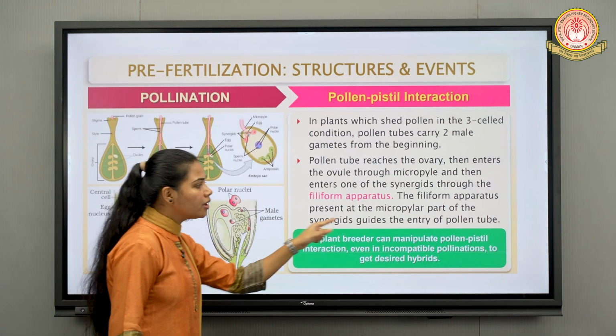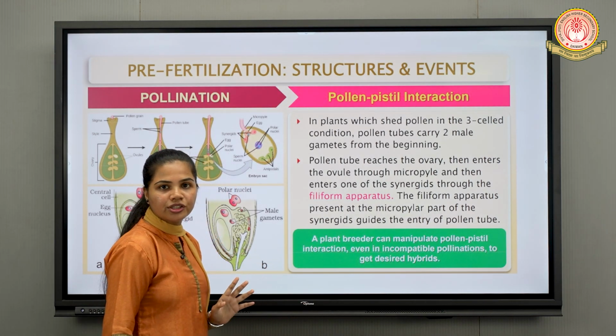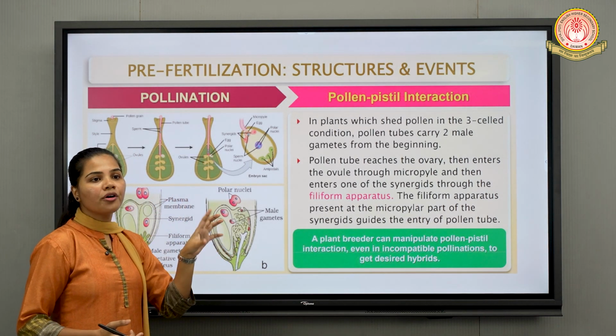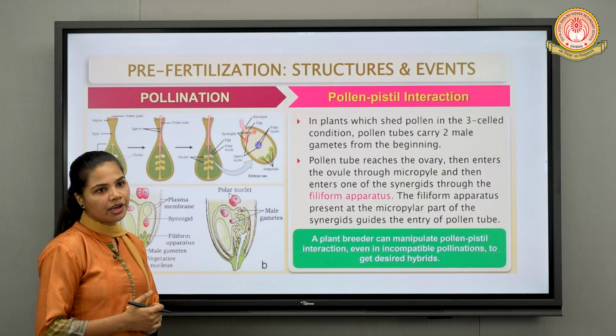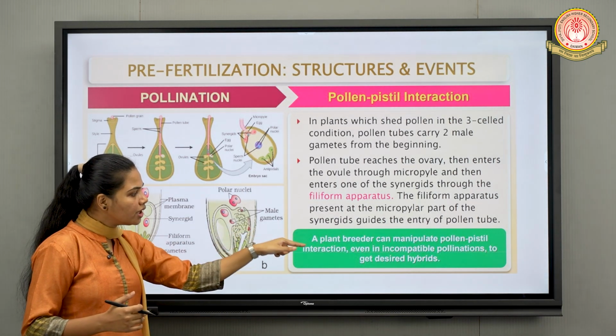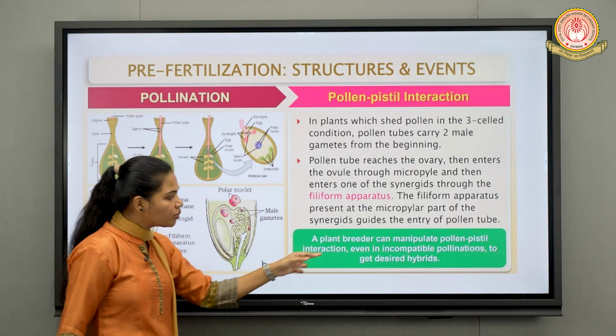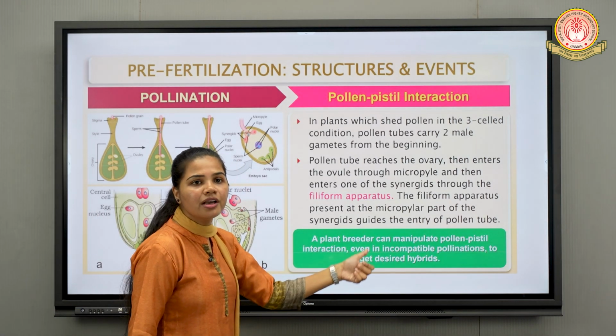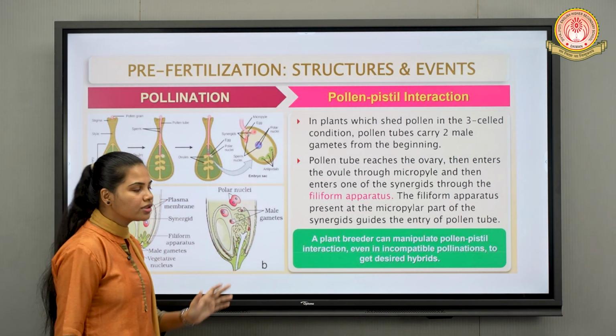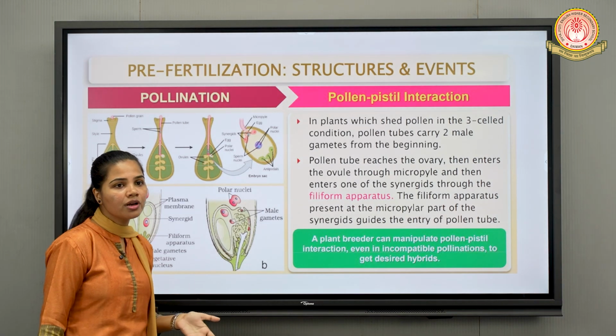If the plant breeder needs to manipulate this interaction, it could recognize the incompatible pollen grain and interact with it to get the desired hybrid. So this is the exception point which you need to remember.